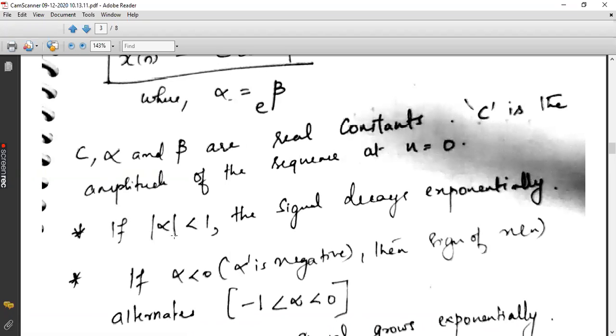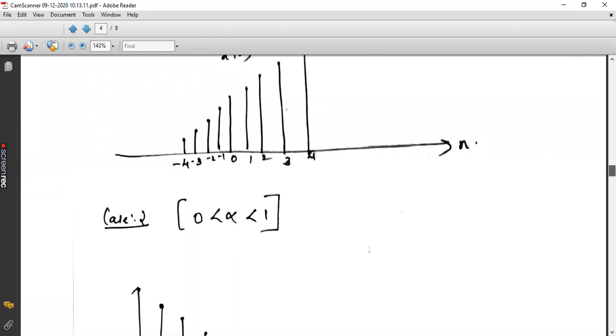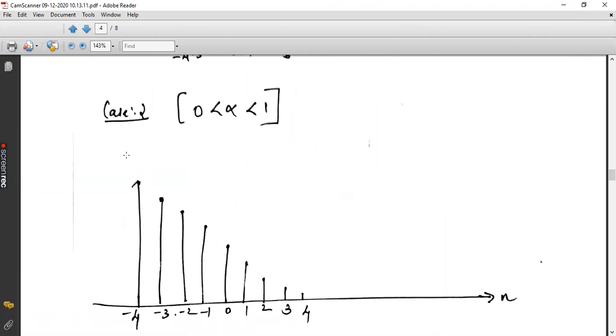Alpha is less than 1. Okay. So it is positive, but it is less than 1. That is the meaning of this. Mod alpha less than 1 means it is positive, but its value should be less than 1. So it is between 0 and 1. So in that case, it is exponentially decaying. Whenever n increases, whenever the time increases, the amplitude is decreasing exponentially.